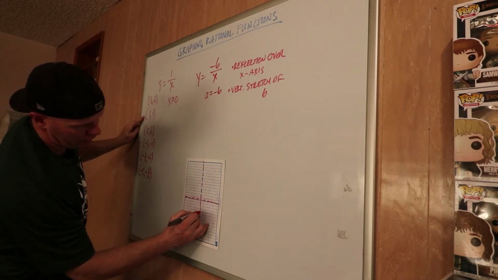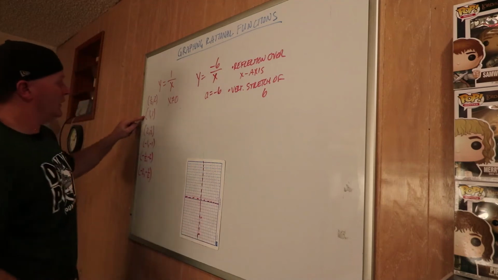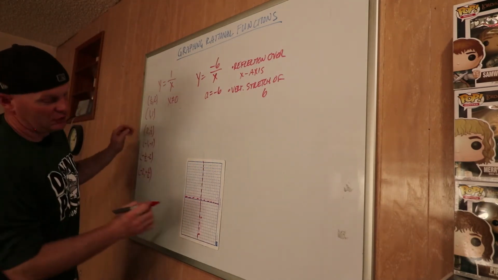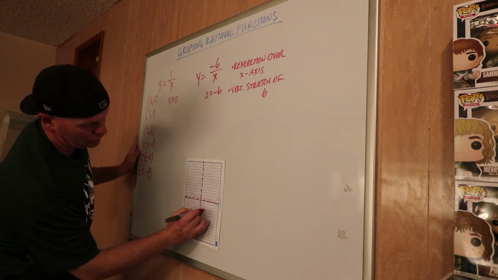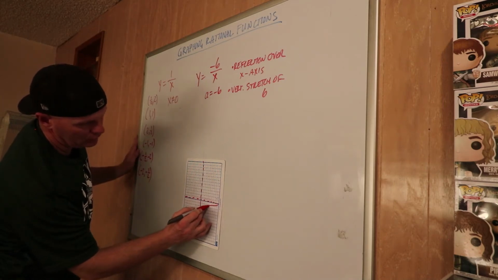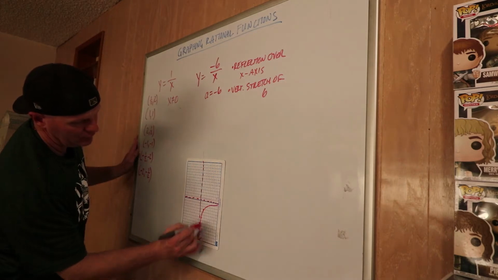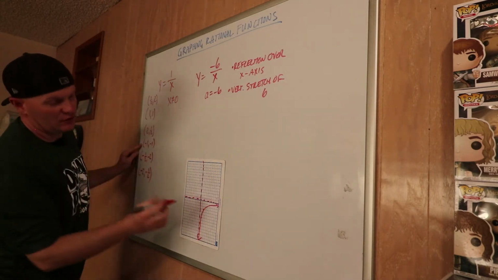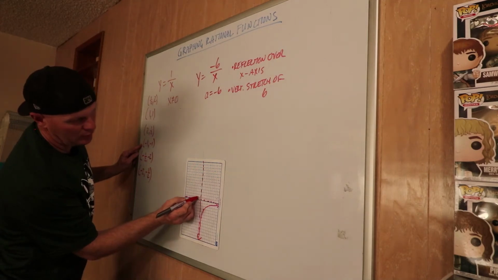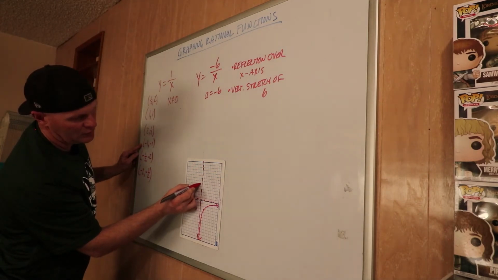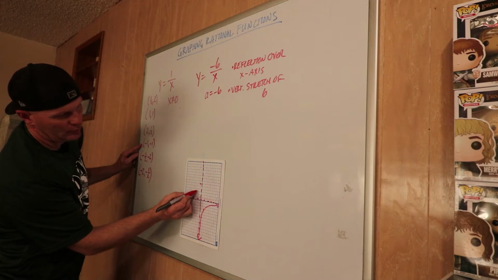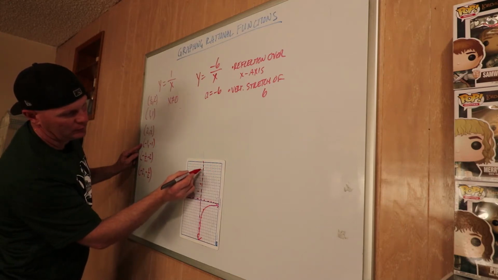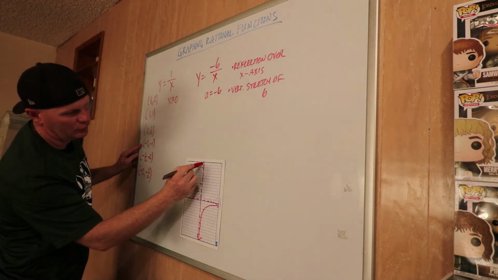1, 2, 3, 4, 5, 6. And then instead of going over 2 up a half, half of -6 is -3. So we'll go over 2 down 3. So our graph looks like that. And then on the other side, -1 times 6 is +6. So we're going to go over 1, up 6, over 2, up 3, and over a half, up 12. Right there. So there's our graph.